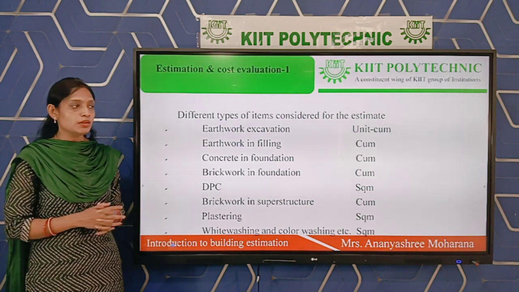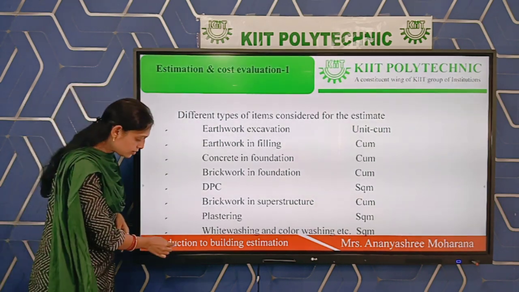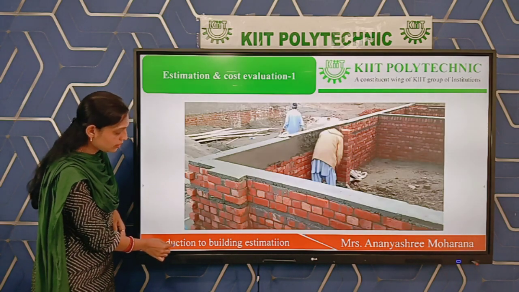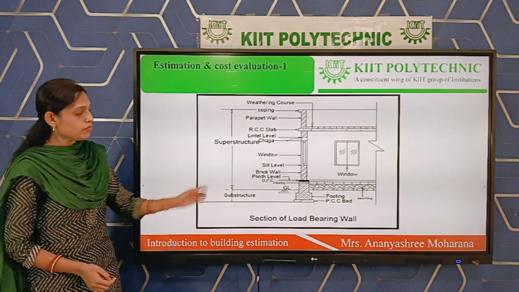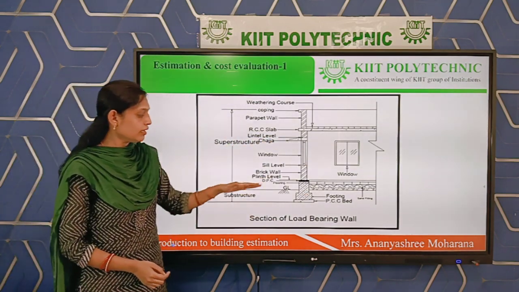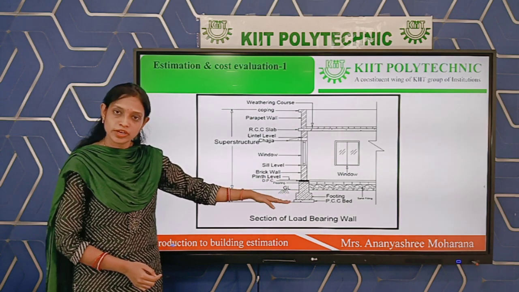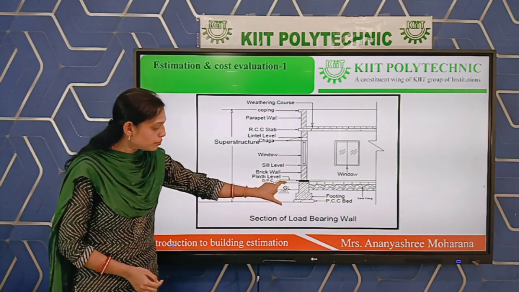You can see in this drawing, if we are going to construct a building, we have to construct some part below the ground level.